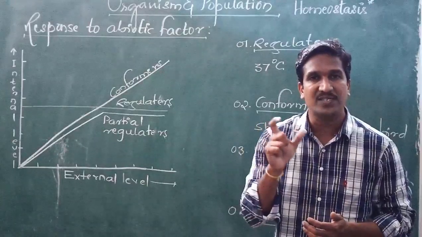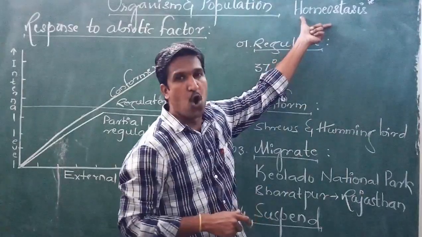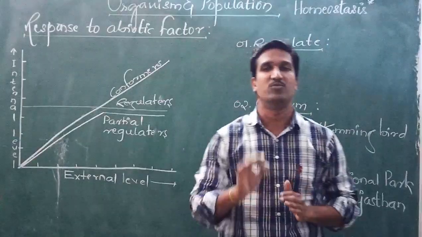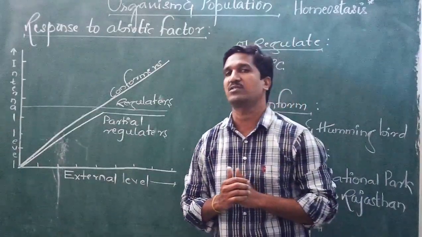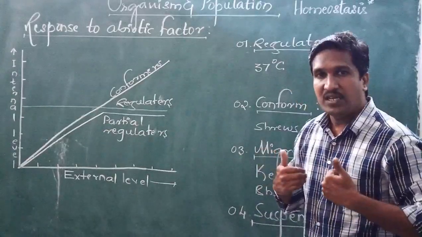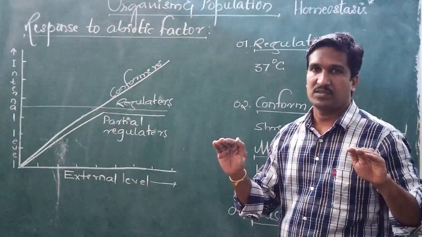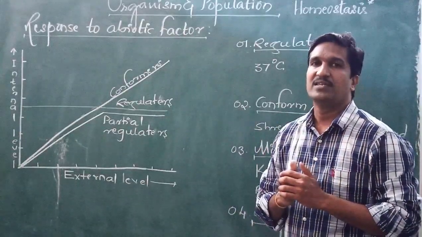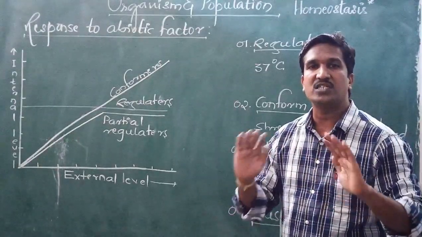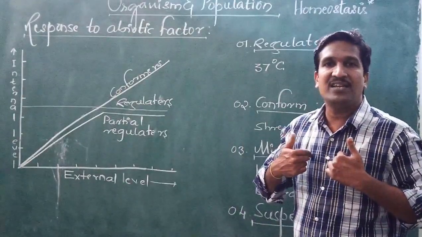Maintenance of water and the salt balance along with the temperature, that condition is called homeostasis. So homeostasis, most important question for 1 mark, what is homeostasis? Homeostasis is nothing but maintenance of internal medium kept constant, or we can say that the internal environment of the body remains constant is called homeostasis. What is that internal environment?